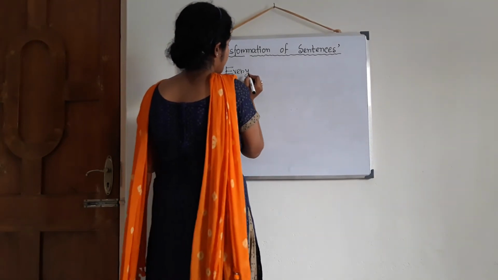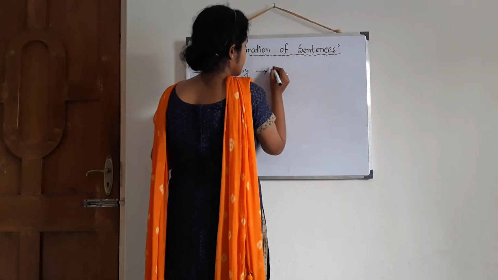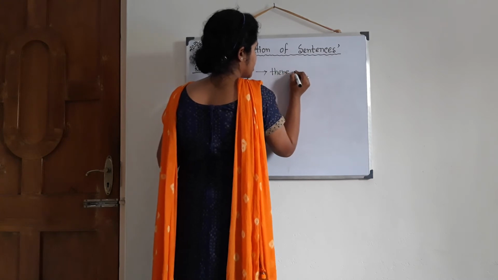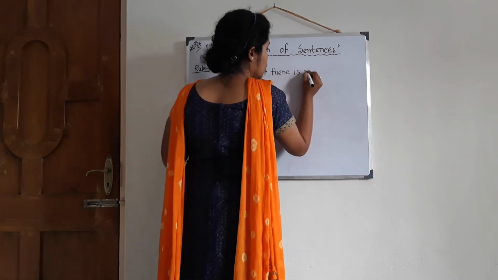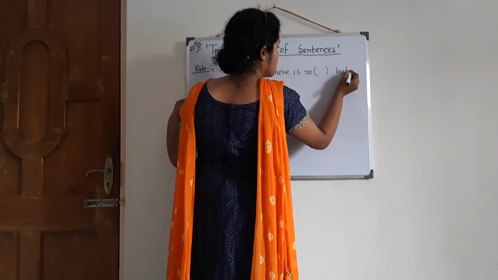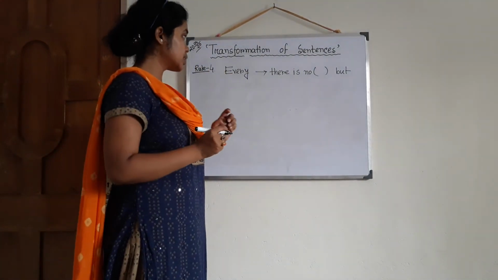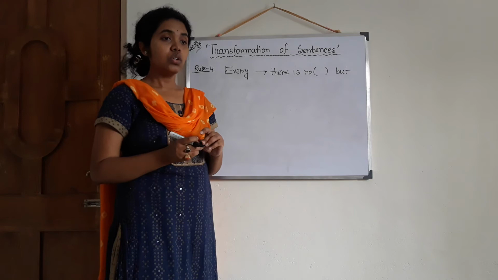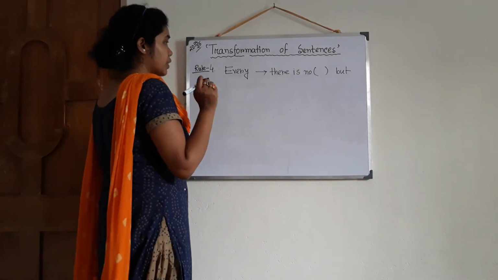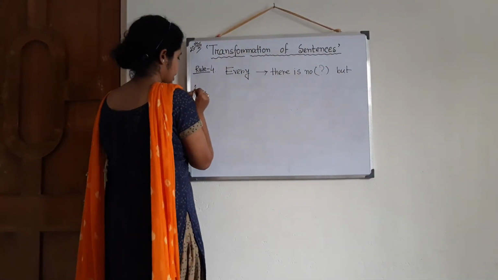Every will be replaced by there is no, then I am leaving a gap, then but. Okay, am I clear that the rule is every becomes there is no, then a gap, then but? So what we have to do with this vacant portion, I am giving you one example.